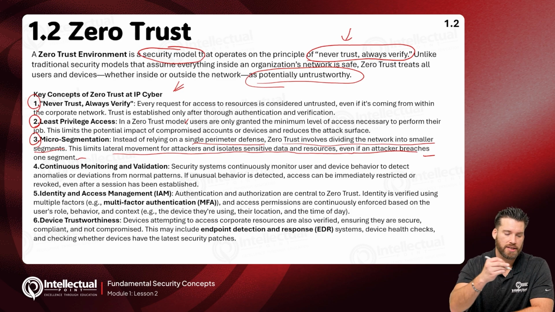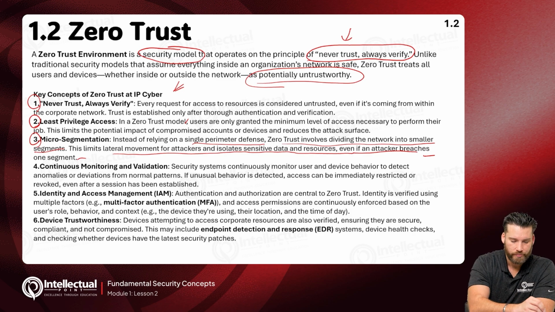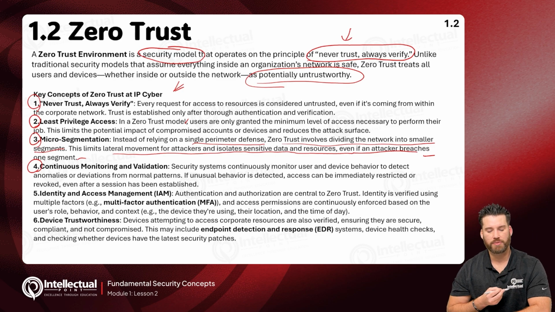We don't want that. Zero Trust says microsegment. In other words, put a fence around every device and computer in your organization. That's microsegmentation. Number four, continuous monitoring and validation.